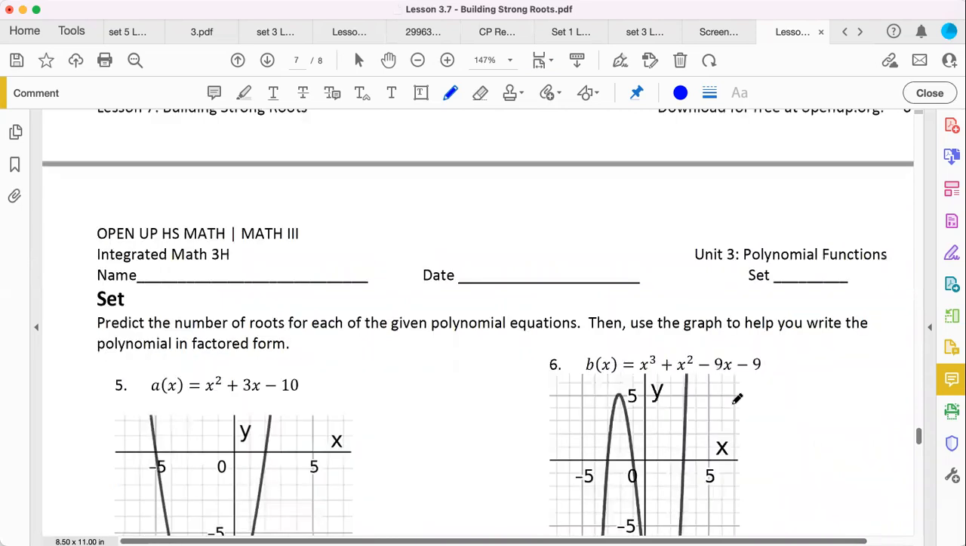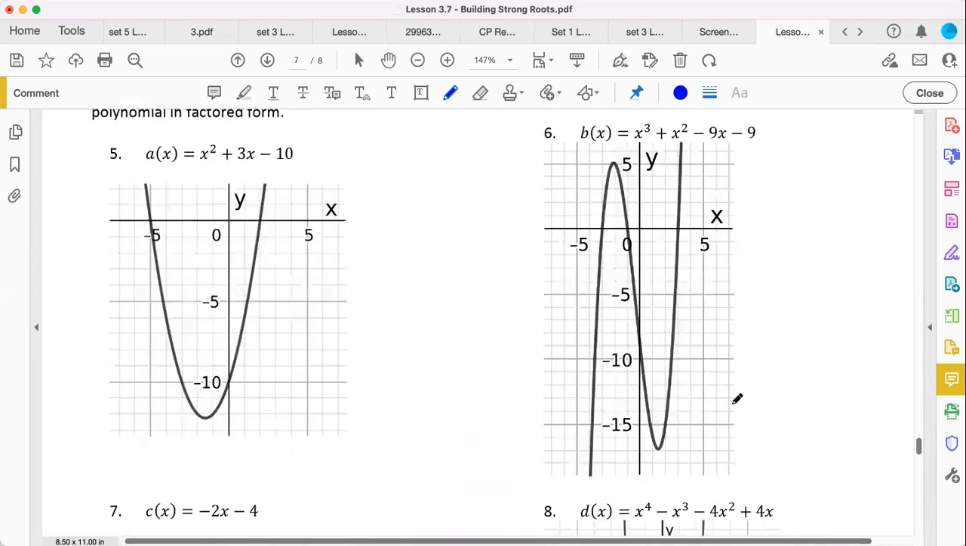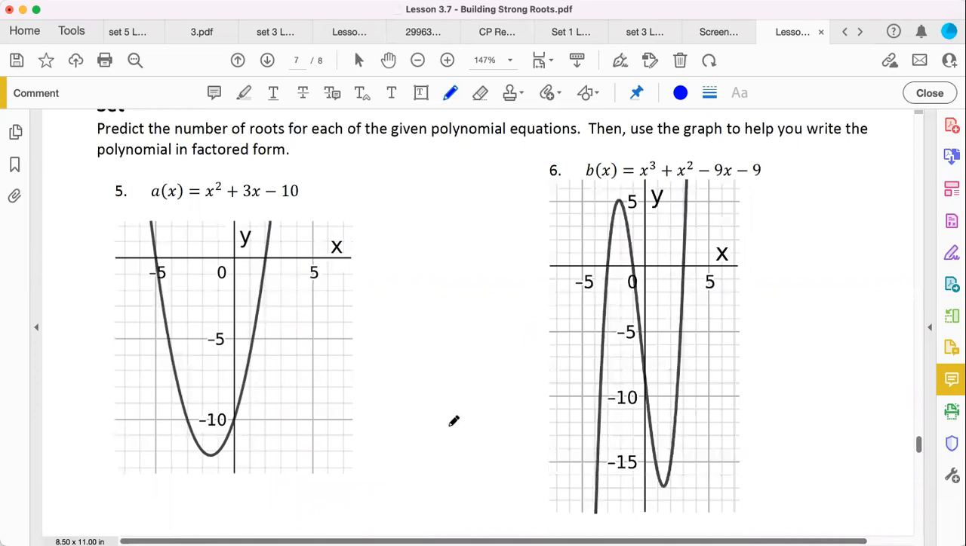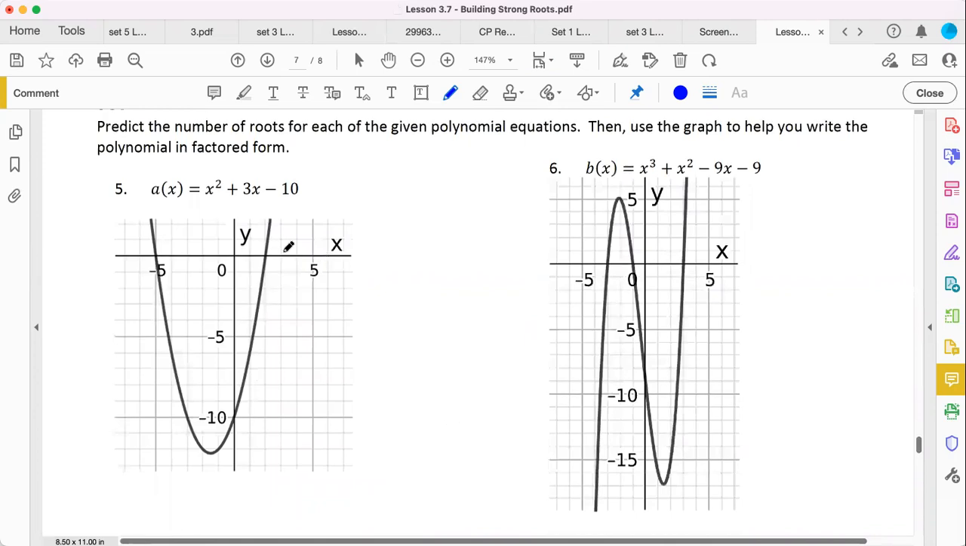Our set has us predicting the number of roots, then using the graph to help you write the polynomial in factor form. This is super simple. You could factor this like you normally do, or you could say that you have a root where x is 2, and also a root where x is -5. Based off of what we worked on in the classwork, we could say that our factored form is really just taking x minus our roots and x minus your other roots.